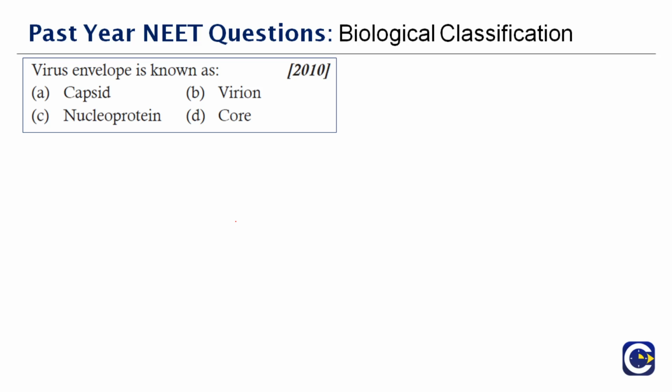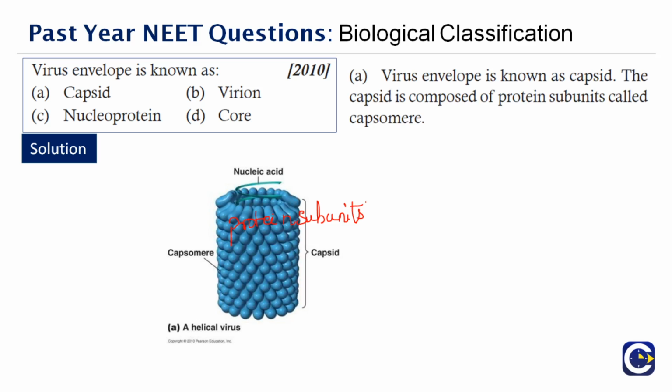Next question here. Virus envelope is also known as dash. This question is very easy for you. We've already discussed a lot about it. Yes, the right answer is capsid. The capsid is composed of protein subunits which are called capsomeres. Therefore, the correct answer to this question is option A. So here you have the capsomere, the capsid. They are protein subunits. The capsid consists of protein subunits which are called capsomeres. Option A is the answer.